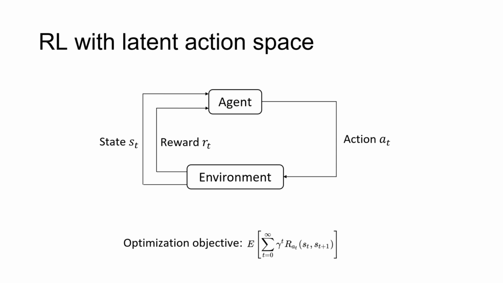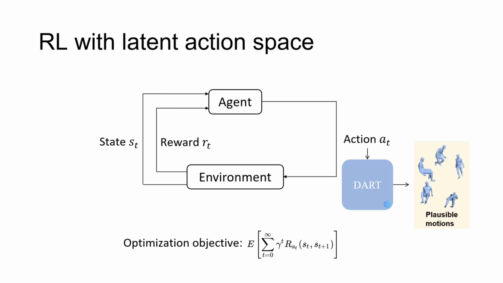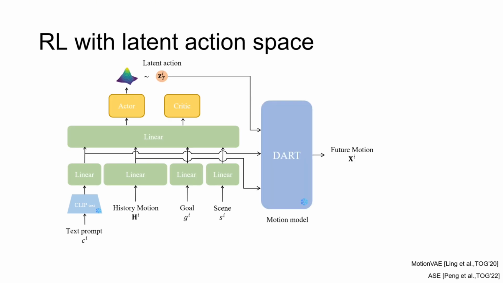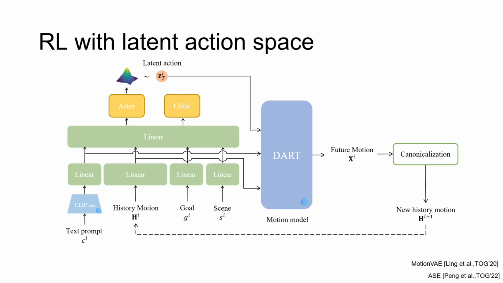In addition to optimization-based control, we propose a reinforcement learning solution for efficient online generation. We model motion control as a Markov decision process with a latent action space from DART and use RL to learn policies for goal achievement. At each decision step, the policy observes the text prompt, history motion, spatial goal, and surrounding environment to predict the latent action that guides the human toward the spatial goals. The predicted latent action is decoded to motion frames using the pre-trained DART model, and then canonicalized to update the motion history for the next decision step.